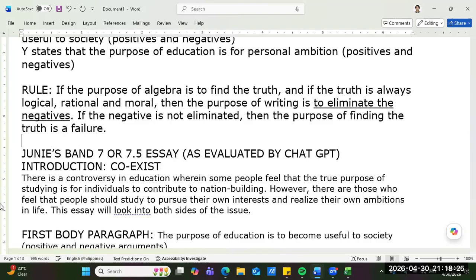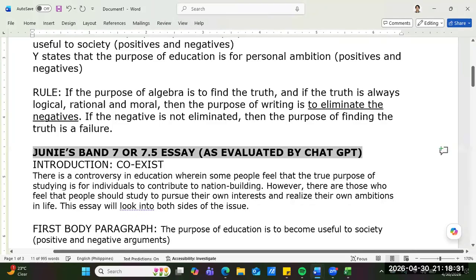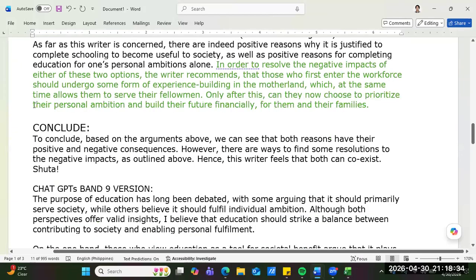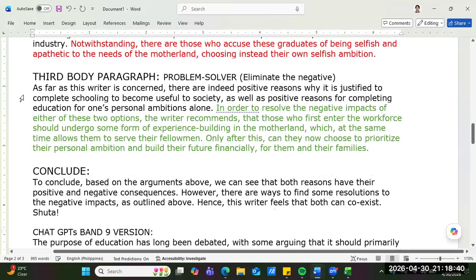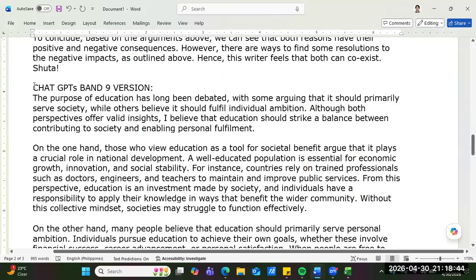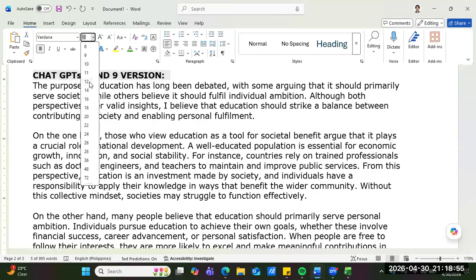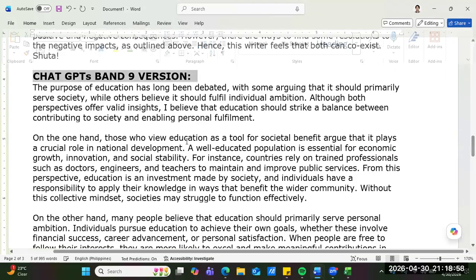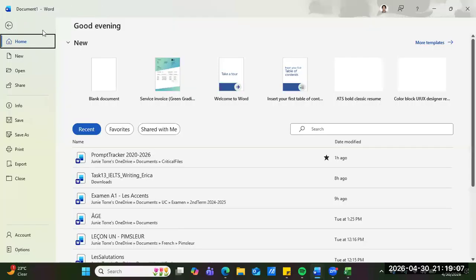There. And then I will send this to you guys. ChatGPT's Band 9 version. So you read the version of chat. Chat is really very straightforward, guys, when chat writes, but very well written. Very clean. Okay, so let me save this essay, guys, and I will send it to you. And let's make this the free essay. So JR, right, sir? Let's make this the free essay.